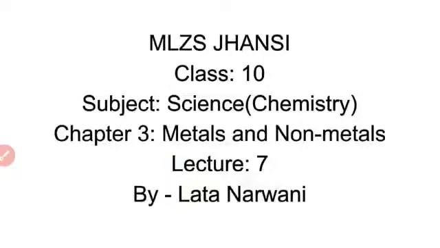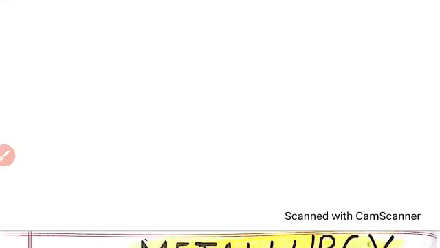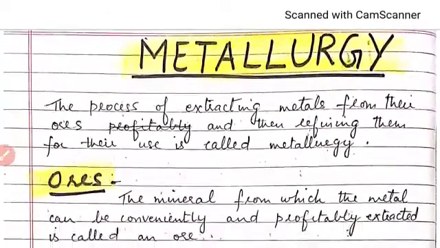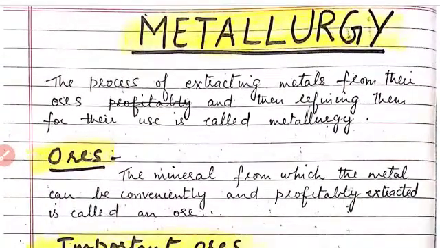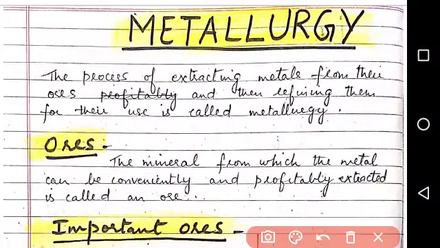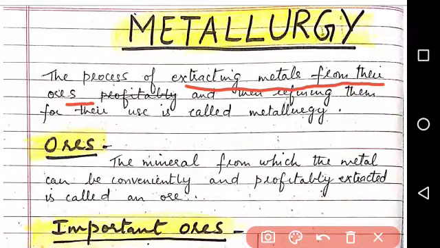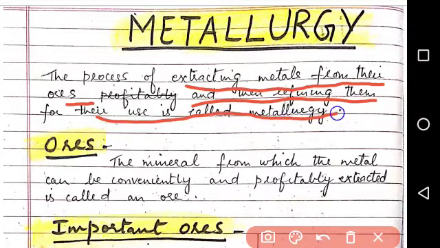Children, we were doing the lesson Metals and Non-metals, and today we'll be doing the last part of the lesson, which is metallurgy. Now, what is metallurgy? The process of extracting metals from their ores and refining them for their use is called metallurgy. It means extracting metals and then purifying them for use.